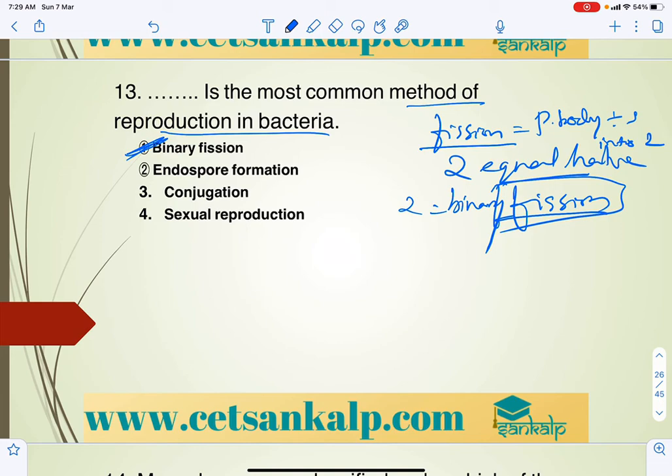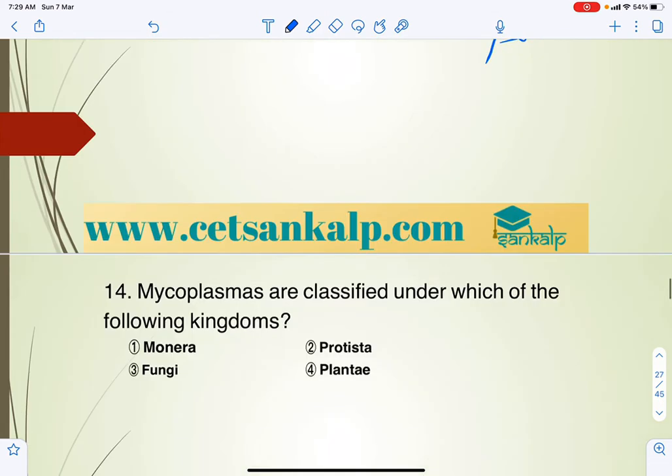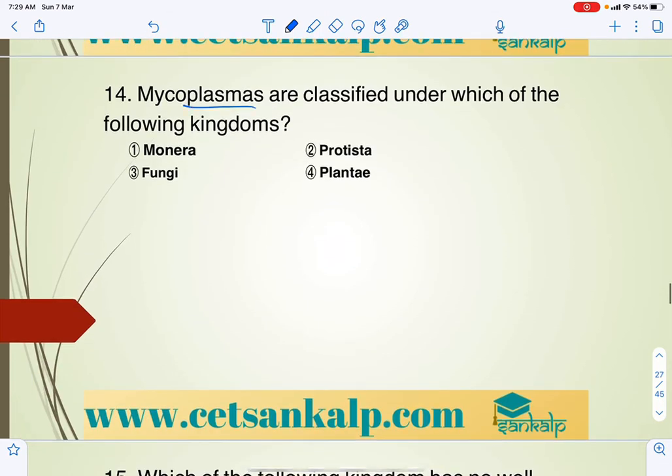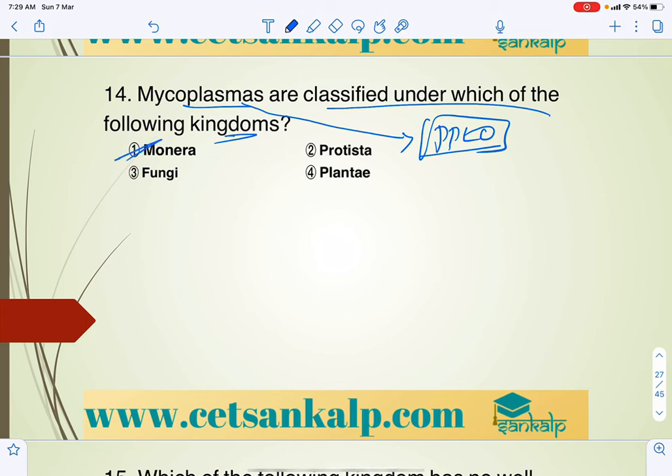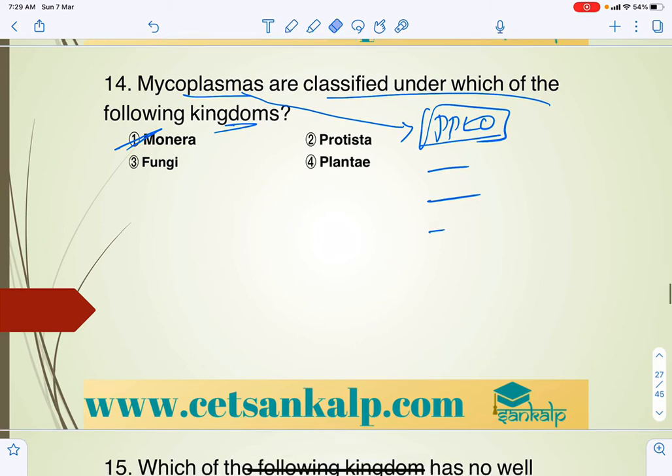And mycoplasmas are classified under which of the following kingdoms? Mycoplasma, as we have already mentioned, is the smallest organism, commonly called PPLO. They have no cell wall, they don't use oxygen, but they affect both plants and animals. They are parasitic forms.